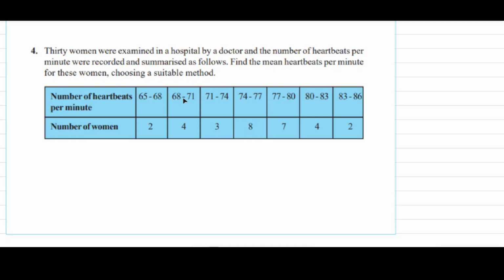Now 68 to 71, so 69 will be the heartbeats for 4 women. In the same way we continue. Now find the mean heartbeats per minute for these women.